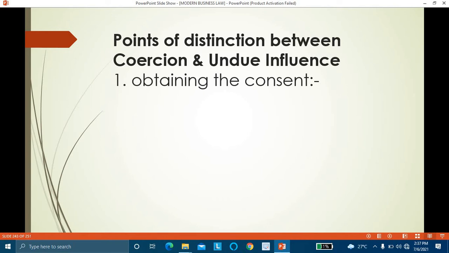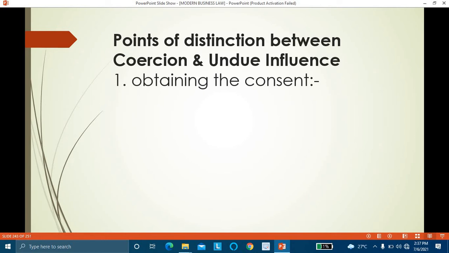One party is in a dominating position, and the other is in a weaker position. The dominating party takes advantage of his position to induce the other party to enter into a contract, and he receives an unfair advantage in the contract. That is undue influence. Now, what are the points of distinction?